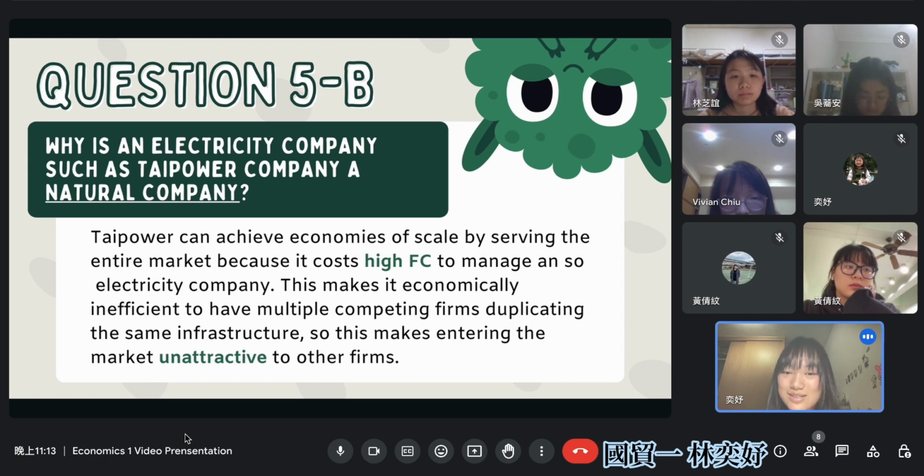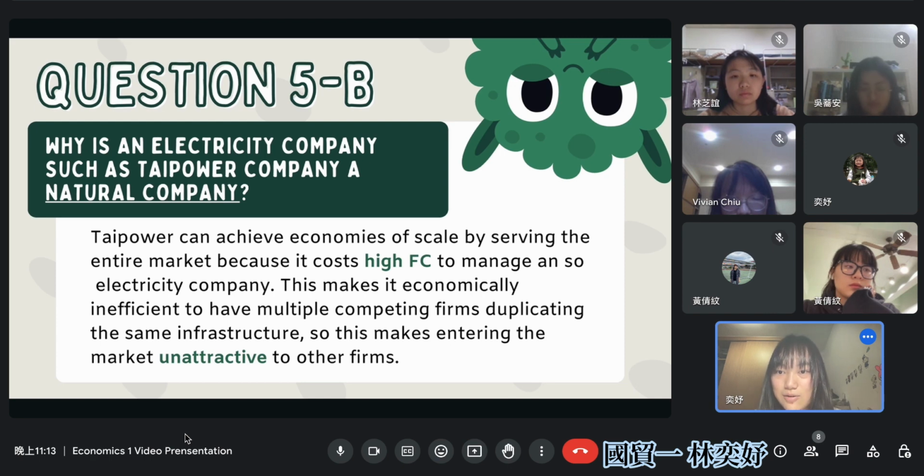So this makes it economically inefficient to have two or more competing firms producing electricity. So this may seem not so attractive to other firms to enter the market.